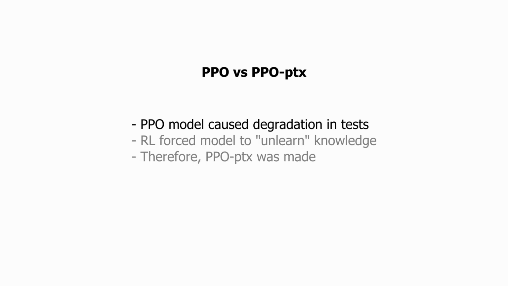They found that, after using the PPO model that was trained using reinforcement learning, the performance of downstream NLP tasks had degraded. The intuition was that the reinforcement learning had forced the output distribution to drift too far from the original pre-training phase, and therefore, they introduced a new variant, the PPO-PTX model.